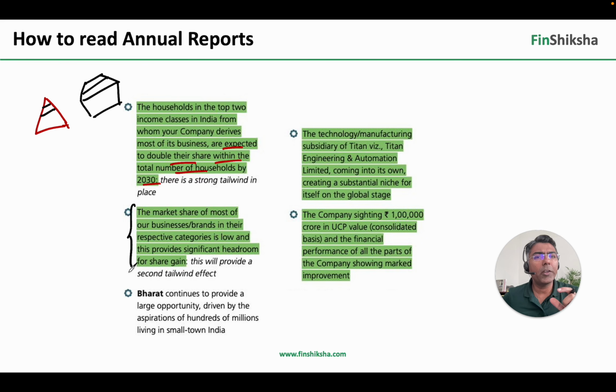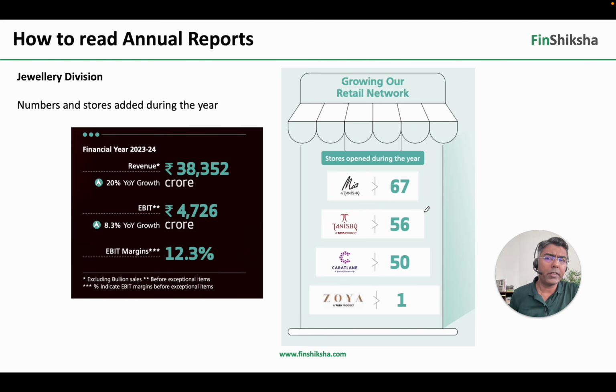All of these are segments which historically have been at a very unorganized kind of level, and there Titan has kind of tried to become the largest organized player, right? So that's the strong tailwind that exists. They've talked about their manufacturing and technology subsidiary as well, and they've talked about what are the ideas with respect to the consolidated revenue targets that they have over this period, right? So that's how you would look at this annual report and details around that.